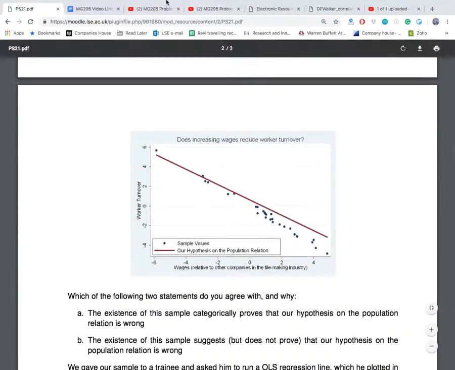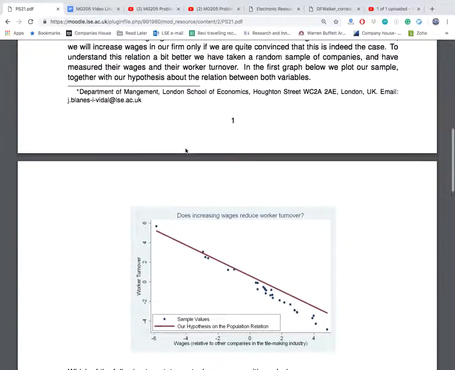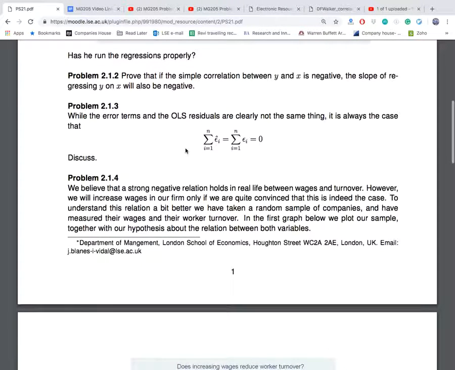For question 3, we have to discuss whether the sum of the error terms is also 0. Is it true that it is always 0? No, it's not. There's a video specifically for this question, but for question 3, is it true that the sum of the errors is equal to 0? And the answer is absolutely not.